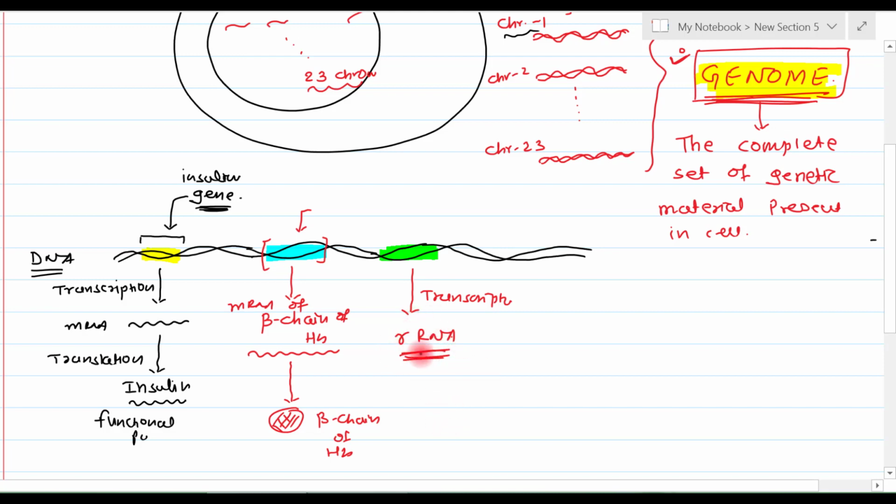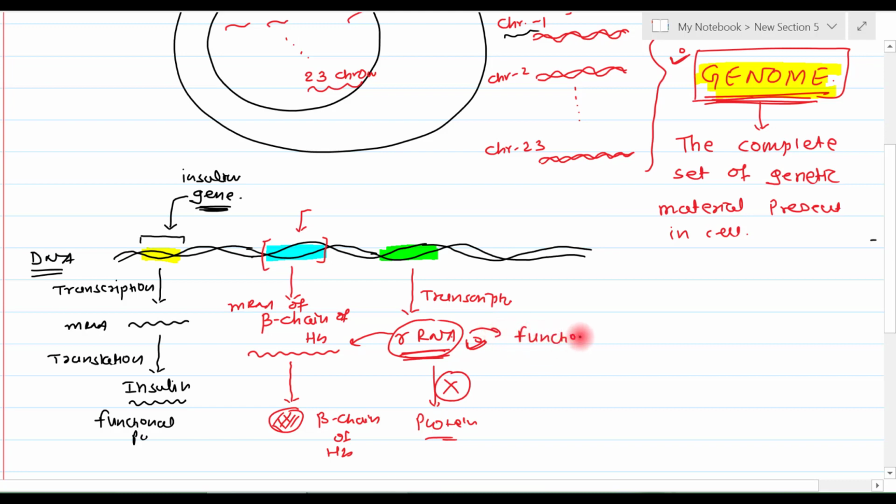Now this rRNA is not meant for protein directly. It is meant for assisting the mRNA so that protein synthesis can start. So here this rRNA itself is the functional final product.